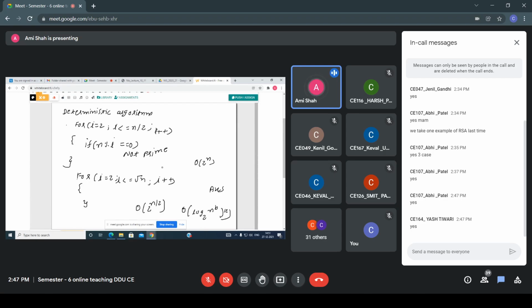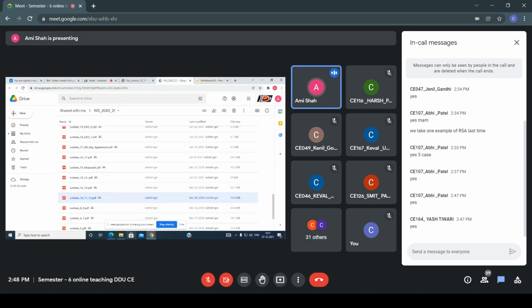So now see, this was all about the deterministic algorithm. Now next is the probabilistic method. So in the case of the probabilistic method, what do you... just wait, I will open that.